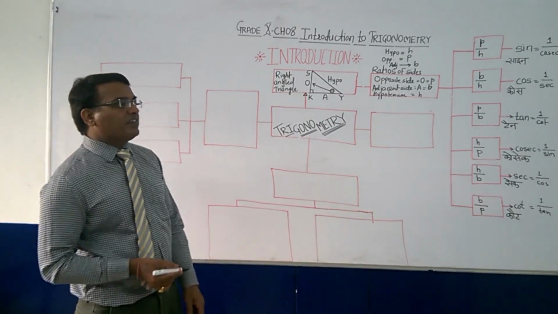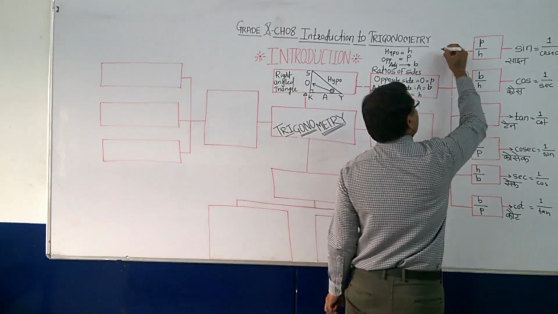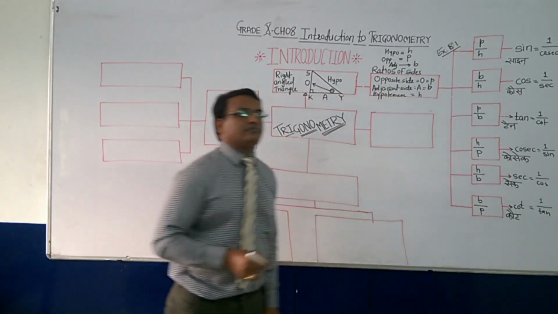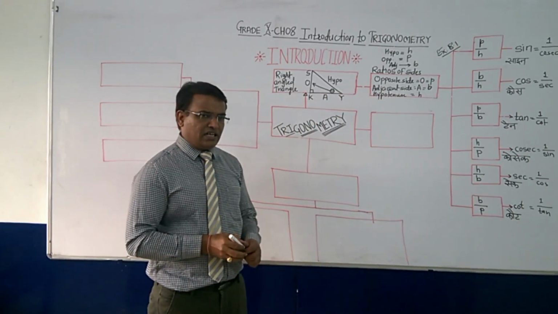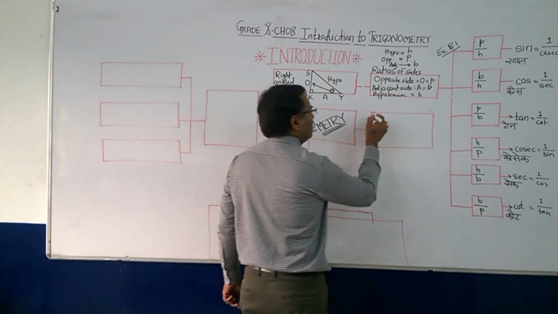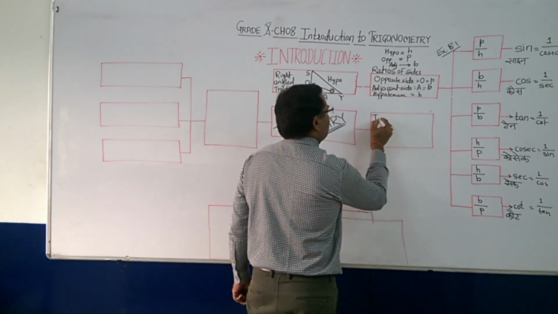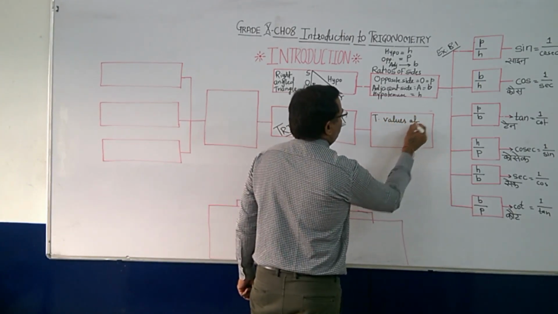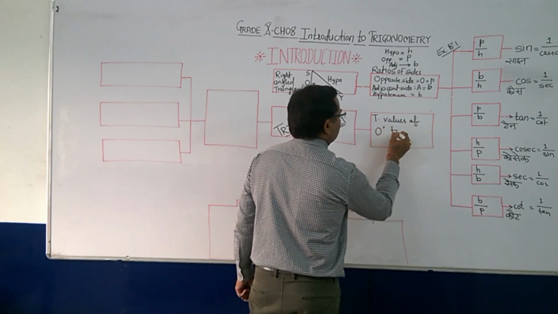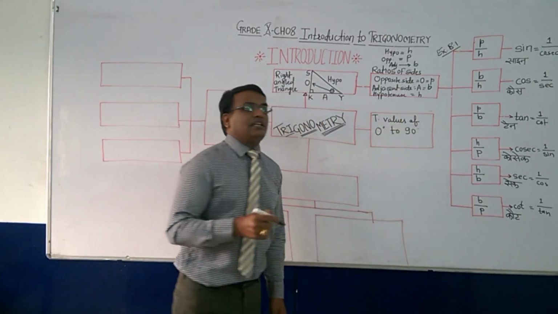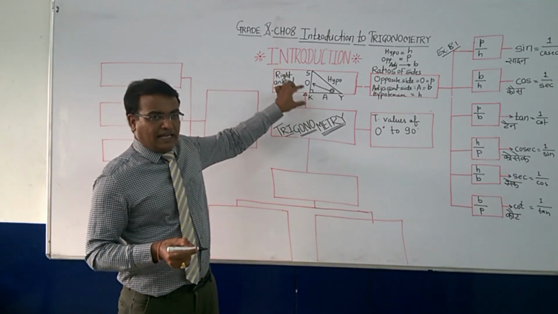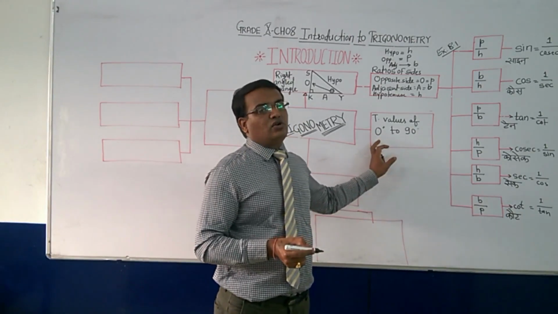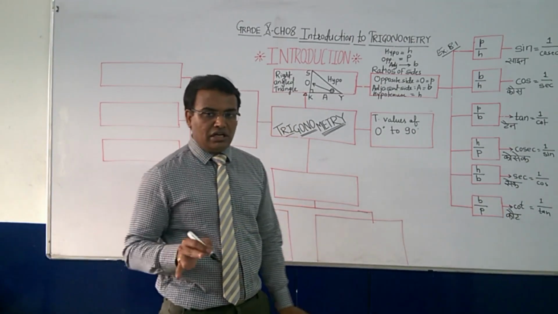So these are the ratios. After that, everything in your exercise 8.1 depends on this. Then the second thing is trigonometric ratios values, or T values, of angles 0 degree to 90 degree. The first thing was the right angle triangle, and the second thing is that in grade 10 you will see only 0 degree to 90 degree, not beyond that.